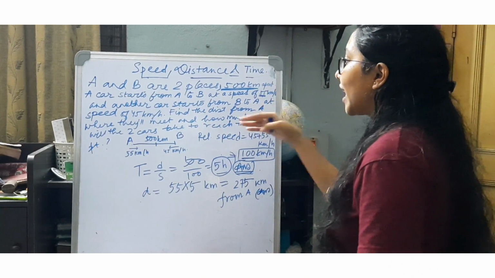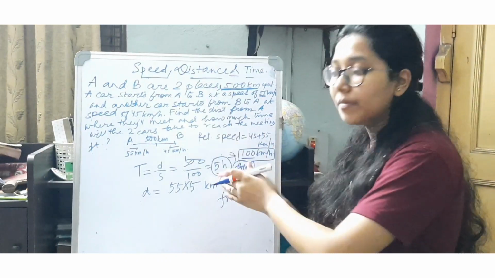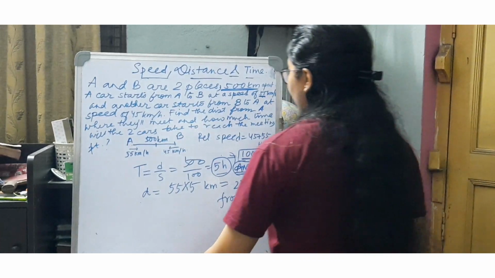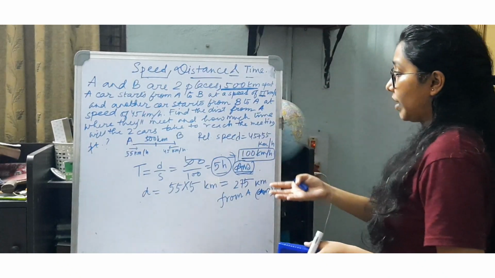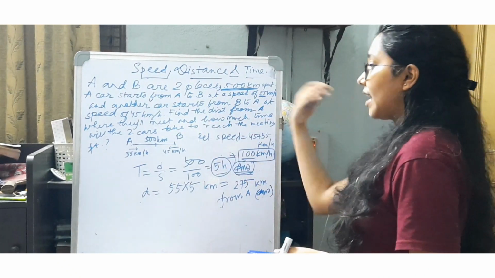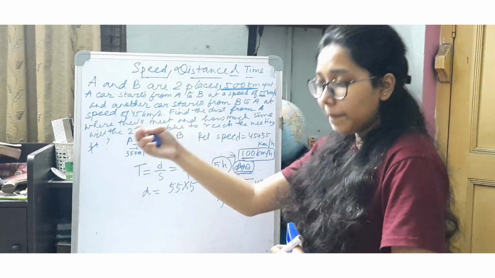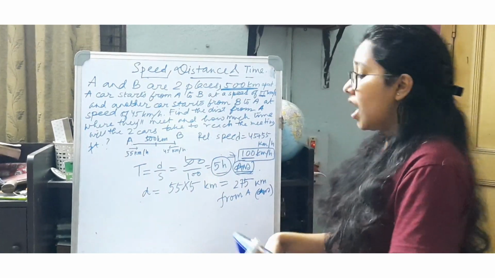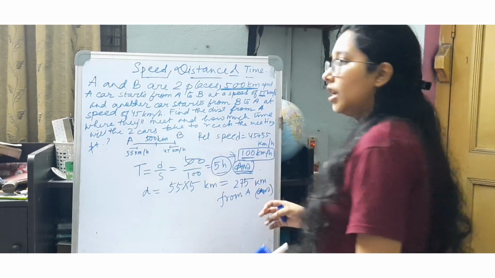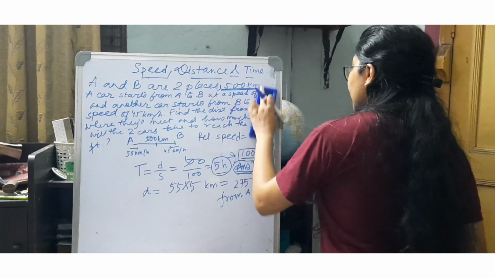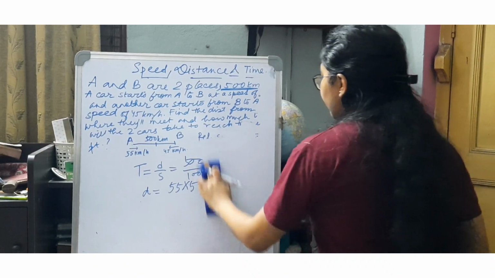So for how much time does it need to travel to reach the meeting point from point A, and with how much speed has it been traveling? Okay, so here in the second part, I hope you understood why we are not going for the relative speed, because relative speed is for the meeting time, that is, at what time they can actually meet, since it is moving at a greater speed when it comes to the relative speed in the opposite direction. In general, for the distance, it is speed into time with which it can actually cover the distance. So the relative speed part, I hope it is very much clear from this particular example.